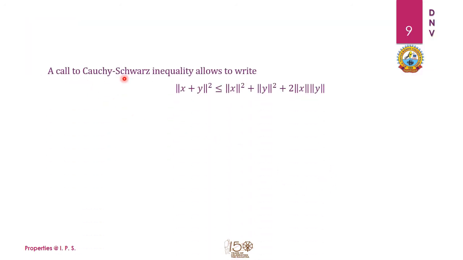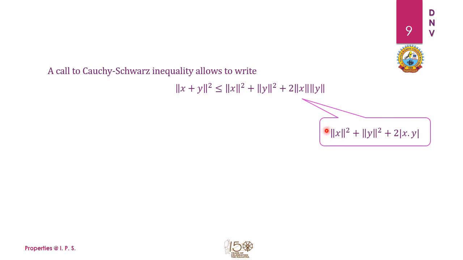So let us make a call to the Cauchy-Schwarz inequality, and we can write norm of x plus y square less than or equal to norm of x square plus norm of y square plus 2 times this. Why is this inequality appearing here? Because the Cauchy-Schwarz inequality says that the absolute value of the dot product of x and y is less than or equal to the product of their norms. That is why it appears here.